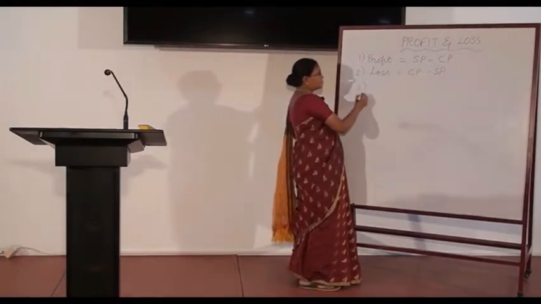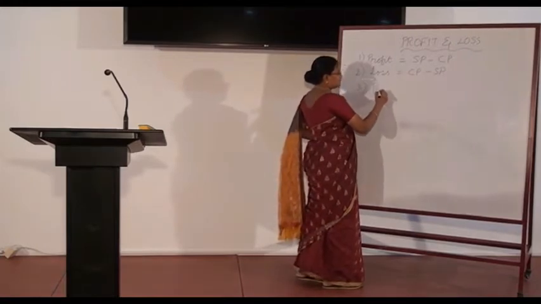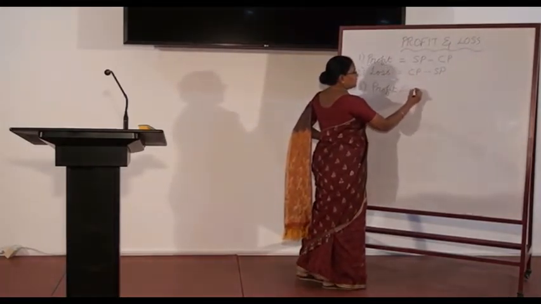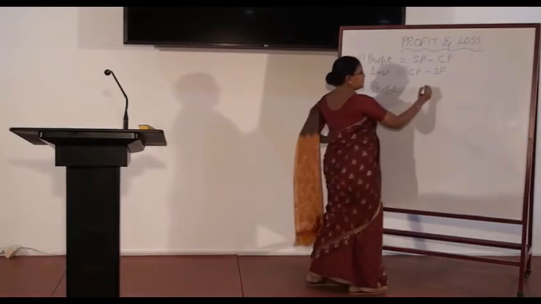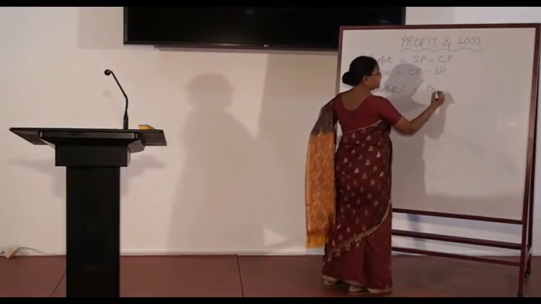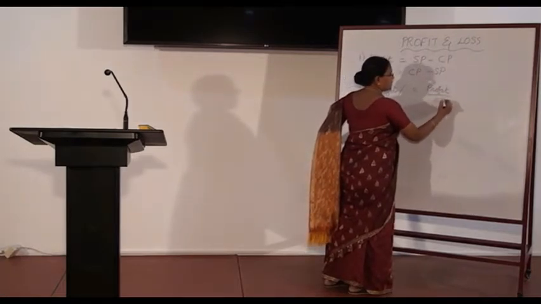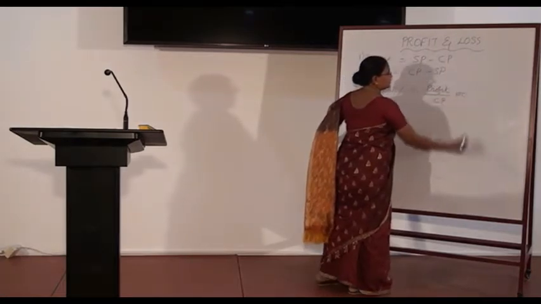Formula number 3, profit percent. Profit percent is equal to profit by CP into 100.